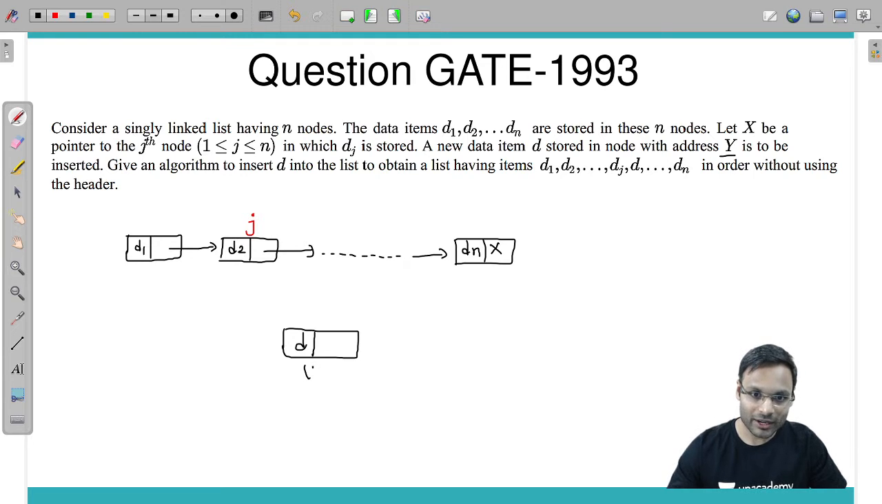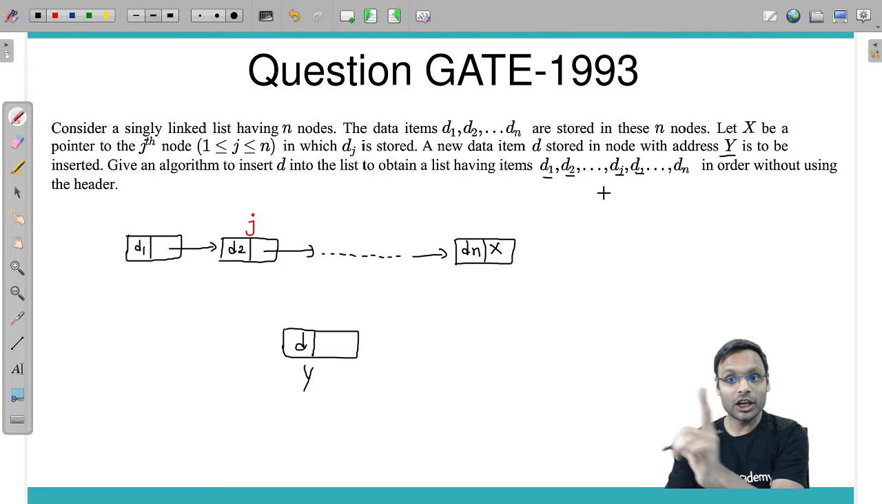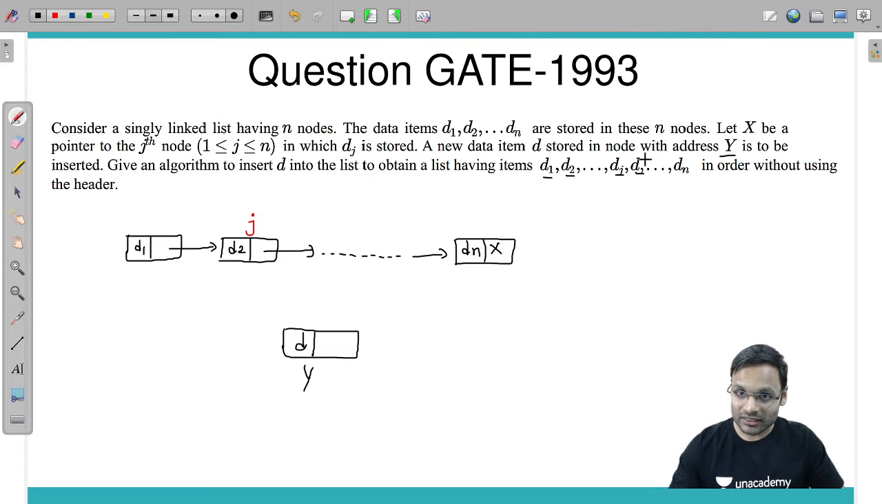Address y, okay, fine. So this particular address y of this particular node we are having. Now further, give an algorithm to insert d into the list to obtain a list having data items d1, then d2, then d3, dj, and after that d. Means after the dj node, I need to insert the new node which is having data item d and then the rest of the items as they are.